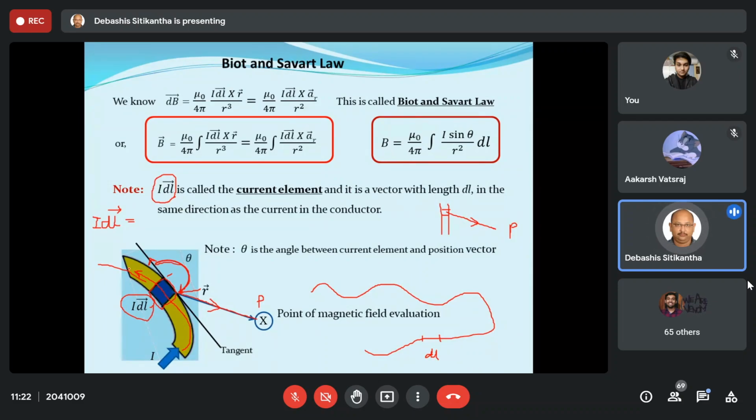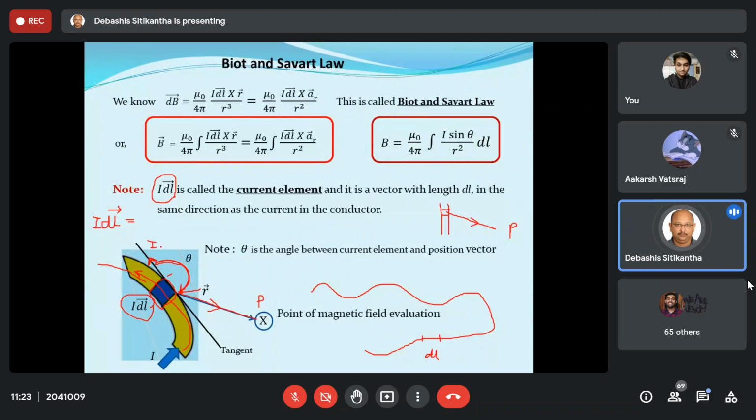For that, there is a very simple thing. You have to simply draw a tangent which is going to touch this current element, because I told you your dl is nothing but a small point, or practically it can be considered as a point. We are telling that it is a very small length, but a very small length is practically, for all purposes, just like a point. So in a curve, at one single point there will be a tangent. So just draw that tangent, and this tangent is directed in the direction of this I dl vector.